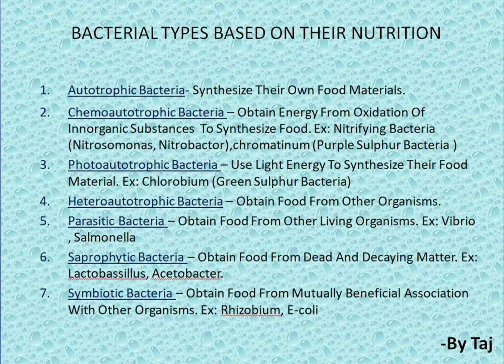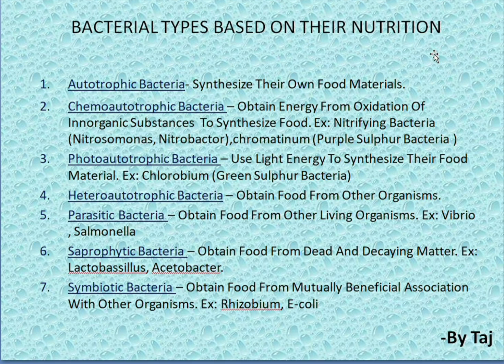So coming to the bacterial types based on their nutrition. Based on their nutrition the bacterial types are also there. First one is autotrophic bacteria. Autotrophic bacteria means they synthesize their own food material. So these are the bacteria which synthesize their own food material.